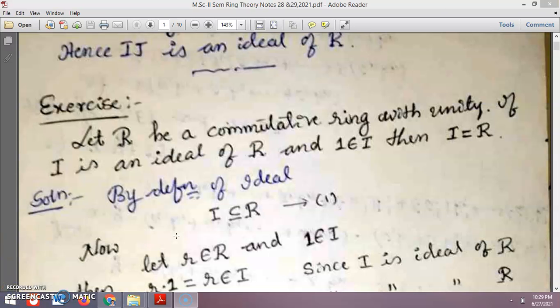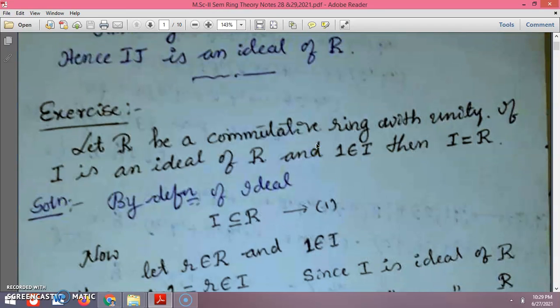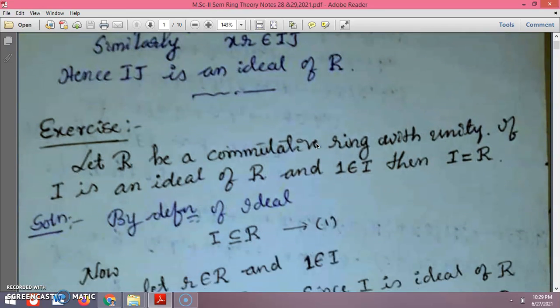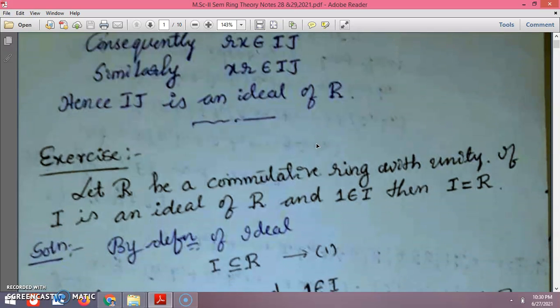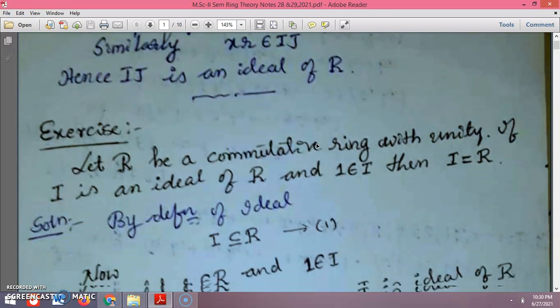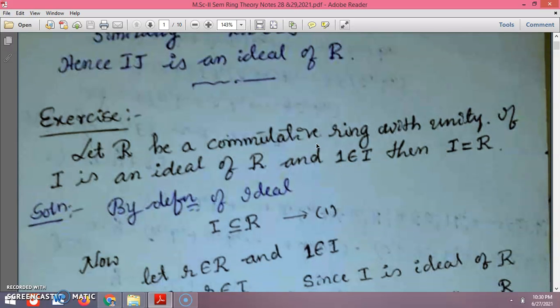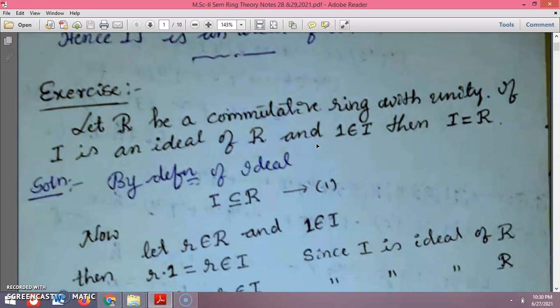Consequently, r x and x r are members of I J. So hence, as we concluded, I J is an ideal of R. After that, we take another exercise.